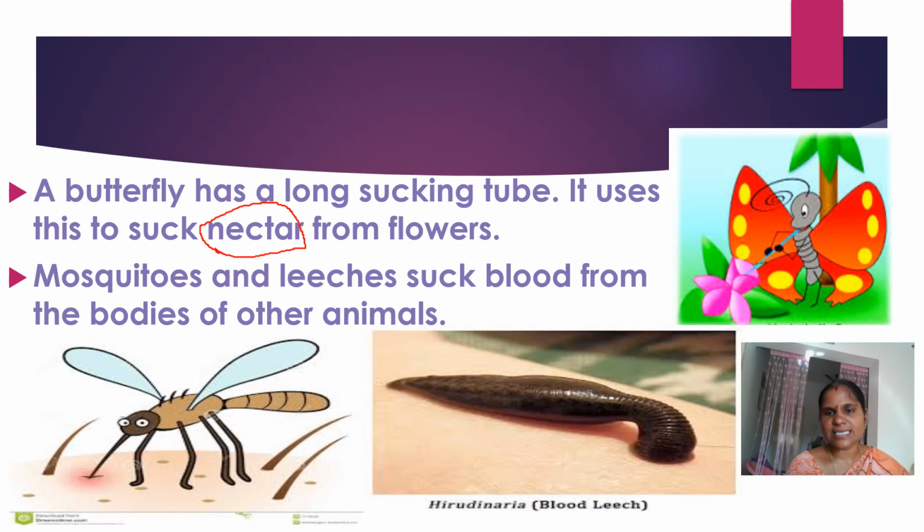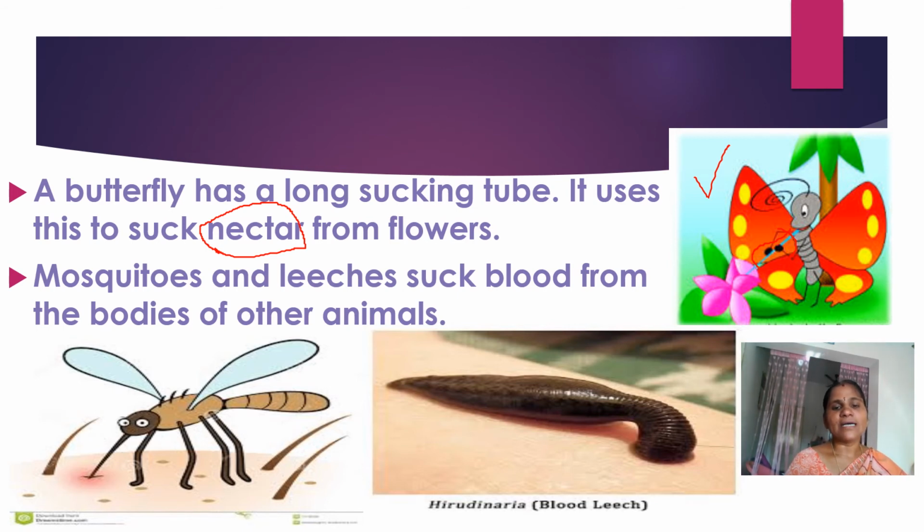It has a long sucking tube. So with the help of this tube, it will suck nectar from the flowers. Observe in the picture how the butterfly is using the long sucking tube.